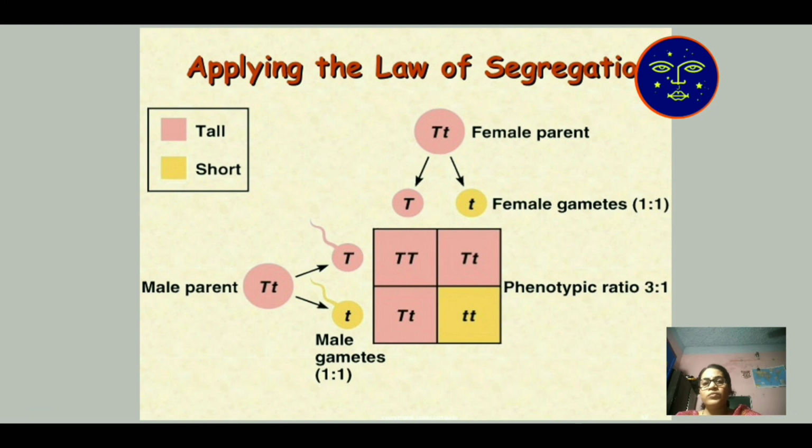So in this monohybrid cross experiment, Mendel concluded two laws. Number one is the law of dominance, and second is the law of segregation.